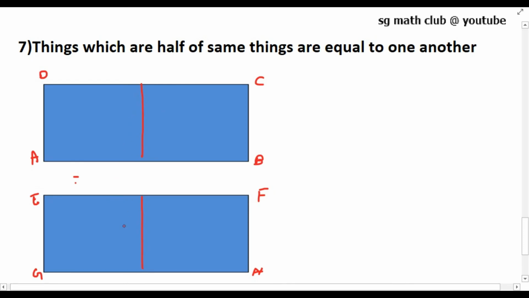ABCD and EFGH are two rectangles of the same length and the same breadth, so both are equal. So if I take the half, things which are half of the same thing, the half part will also be the same. For example, we can say that these two numbers are the same. I am going to divide this by 2, so the answer is 3 on the left side as well as the right side. So these are the 7 Euclid's axioms.